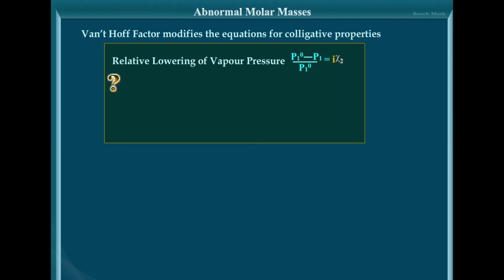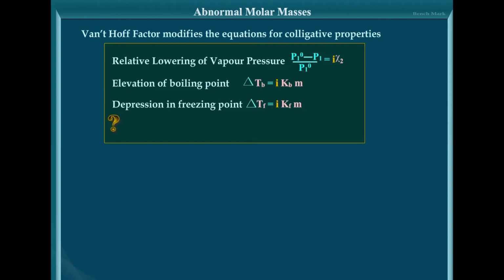So the relative lowering of vapor pressure, (P1 naught minus P1) by P1 naught, is equal to, you have to introduce an i factor for electrolytes, that is i into X2. Similarly, for elevation in boiling point, the formula is delta Tb equals Kb into m. For substances which undergo dissociation or association, we have to introduce the i factor, so it becomes i into Kb into m.